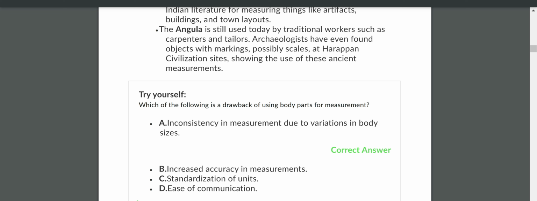What is the answer? Option A. Very good. This is an inconsistency in measurement due to variation in body sizes. Here we have some explanation also. Now you see this explanation.